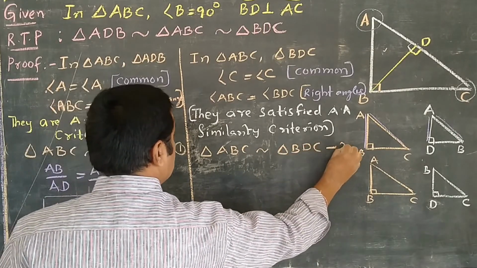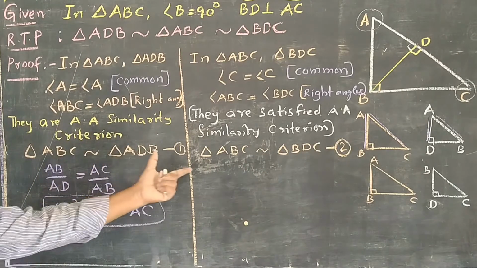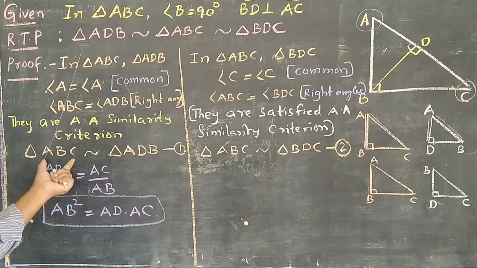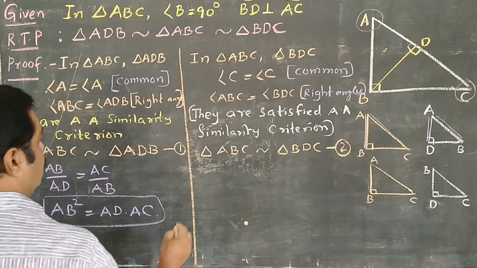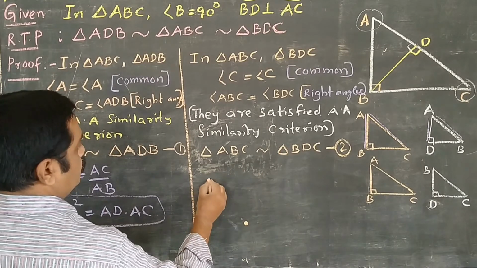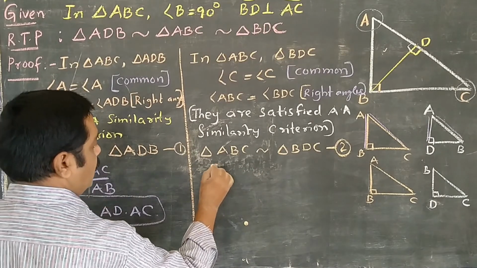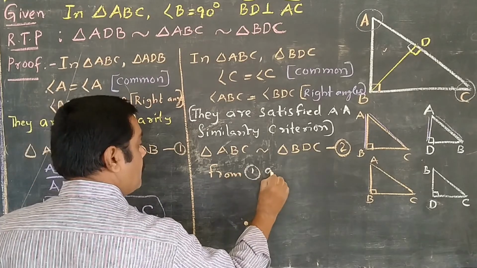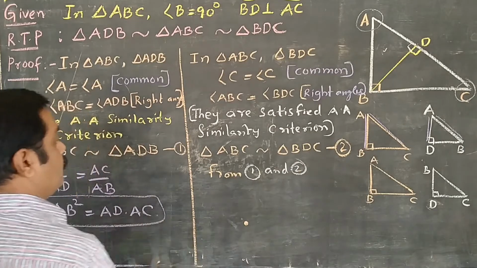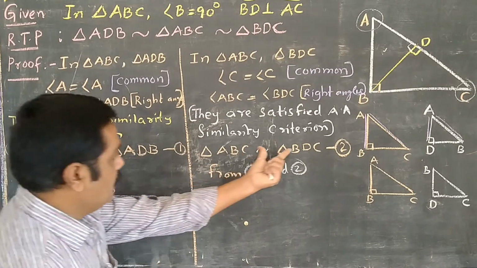This is equation 2. From first and second, we have to say ABC is similar to ADB and ABC is similar to BDC. Therefore, we have to write, from first and second, ADB is similar to BDC.